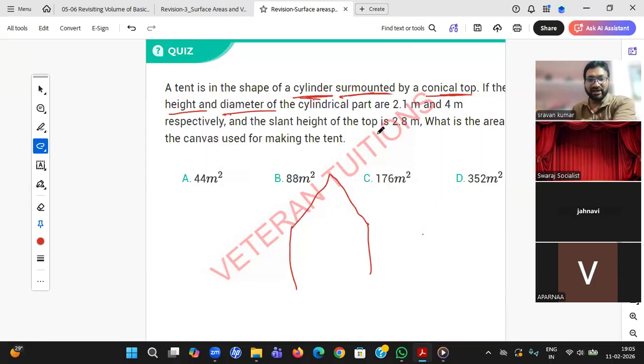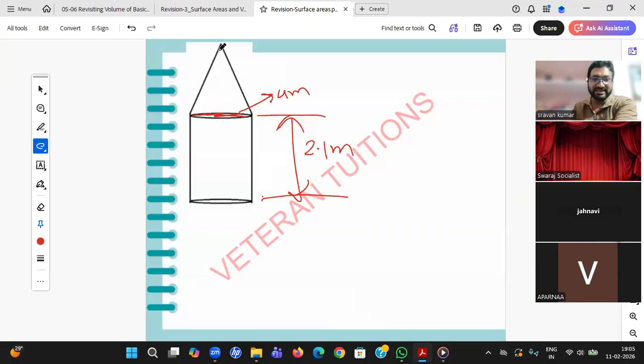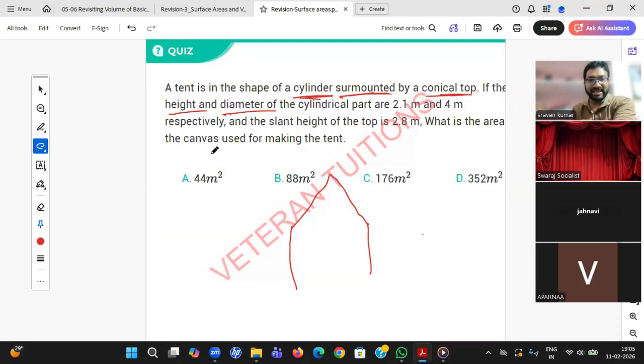And the slant height of the top. What is the slant height? This fellow. Slant height is this. How much has he given? 2.8 meter. What is the area of canvas required to make a tent? Okay, area of canvas means the cloth required, student. How much cloth is required?